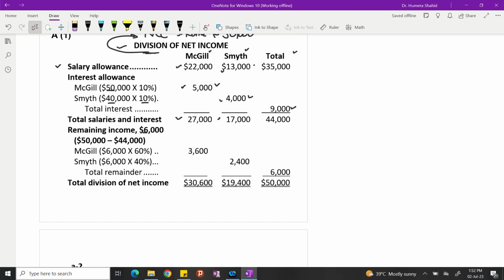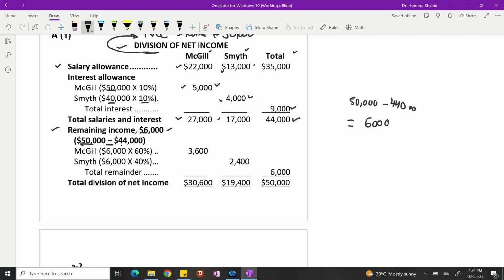So altogether, salaries and interest taken by the partners are 44,000. It means that out of 50,000, 44,000 is already taken up, right? Remaining income, which is 6,000, should be distributed. The calculations are shown over here.